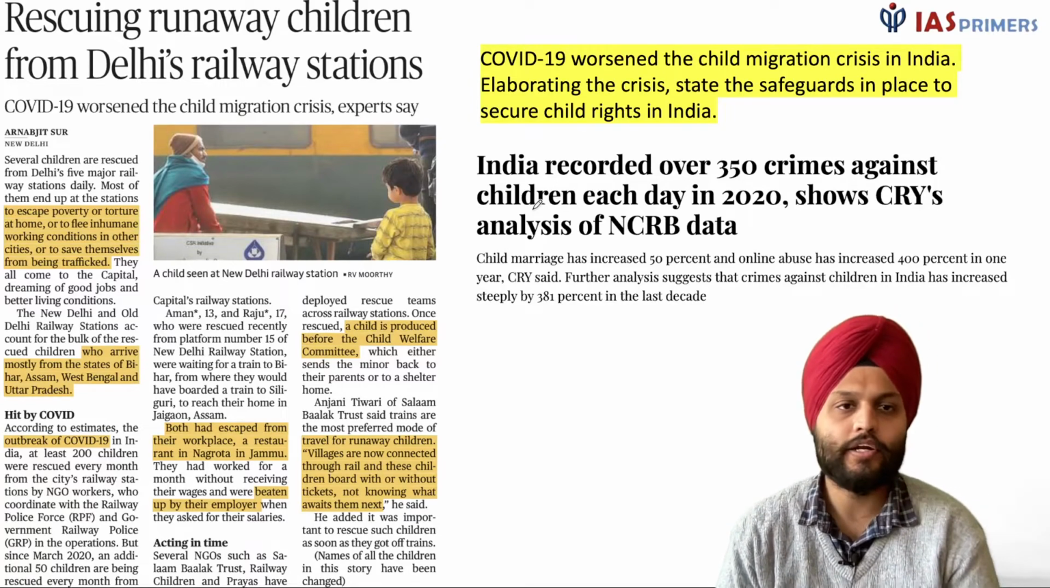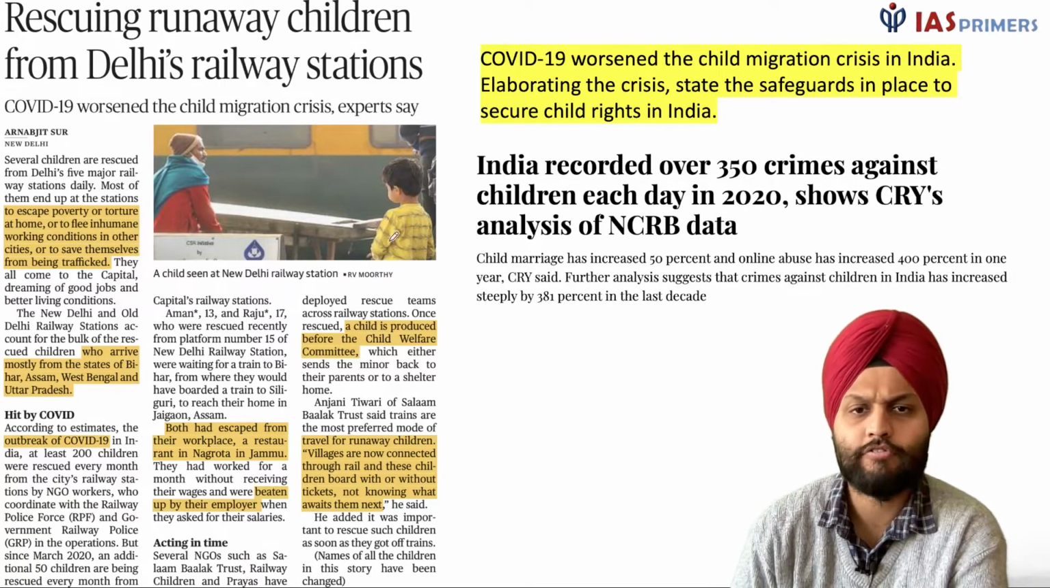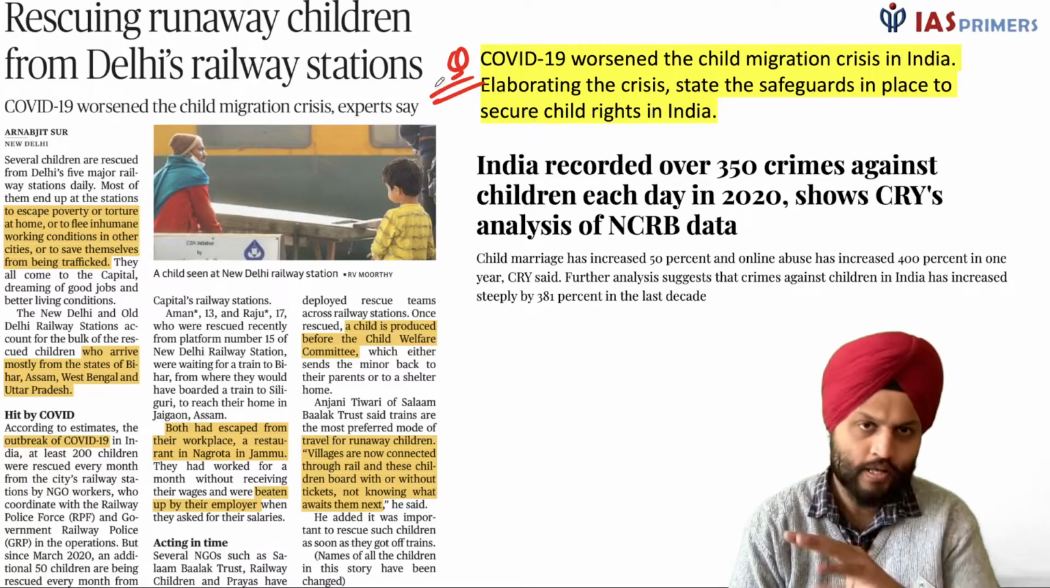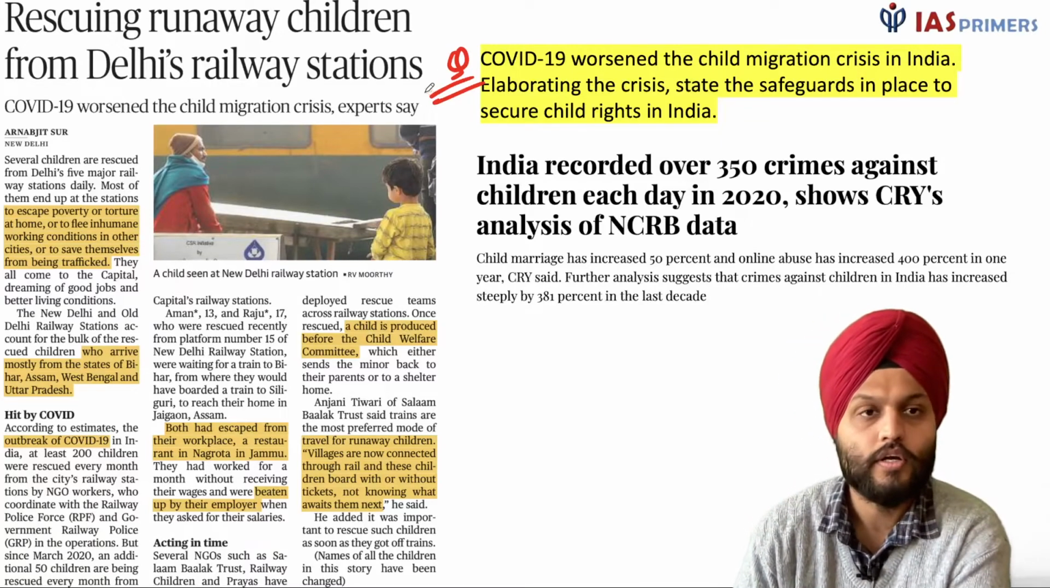Rescuing runaway children from Delhi's railway station. This was in the news, but I have converted it into a mains format, and here is this question of ours. Let's quickly go through what was in the news, and then we'll come back to the question.